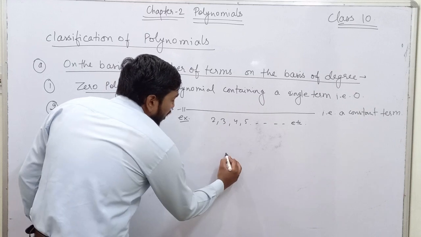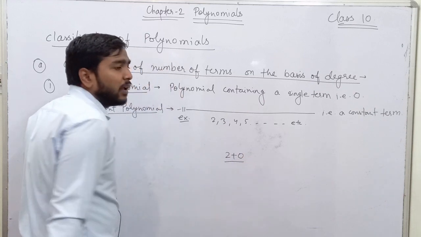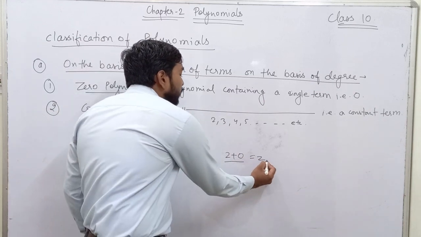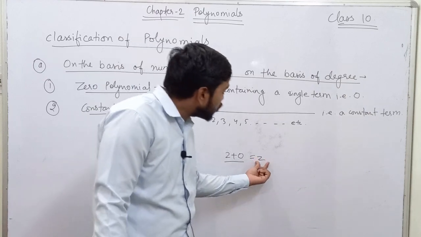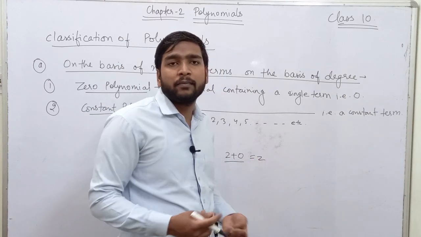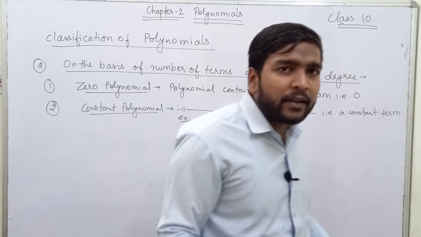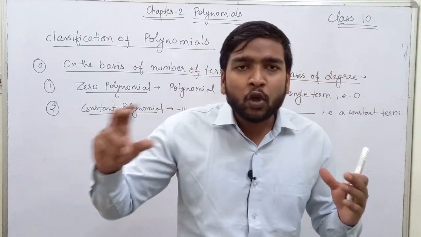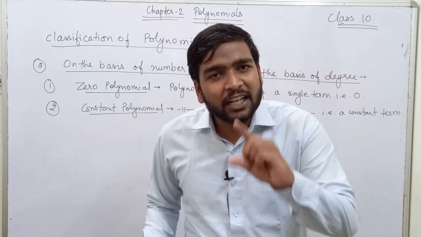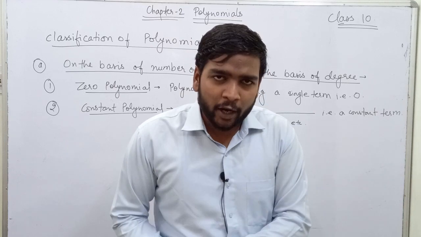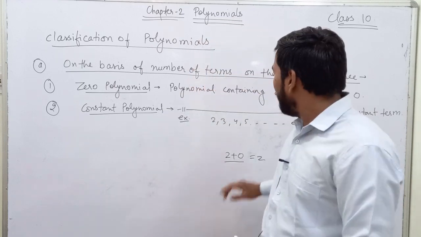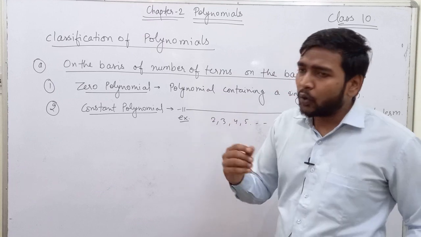Now the thing to note here is, if I write 2 plus 0, it will again be 2, and it will also be termed as a constant polynomial. So if I add a 0 polynomial to a constant polynomial, the result will still be a constant polynomial. Now one more thing to note.